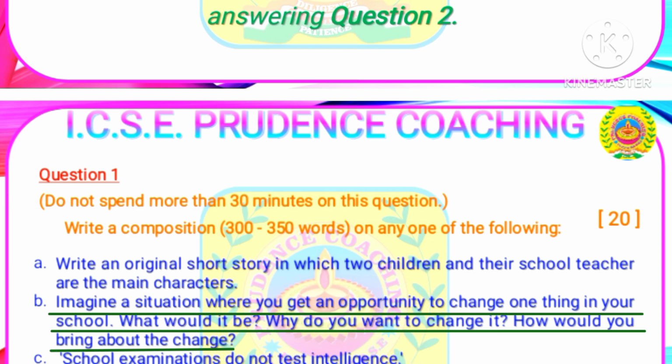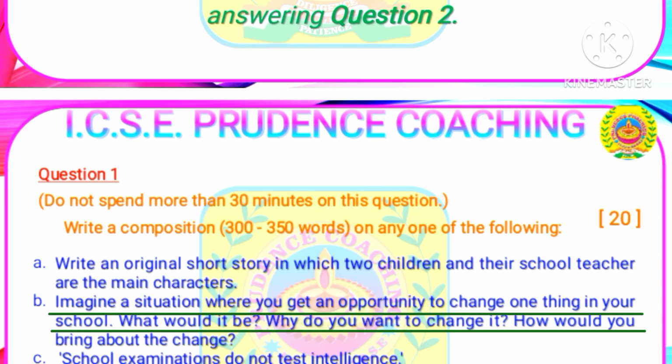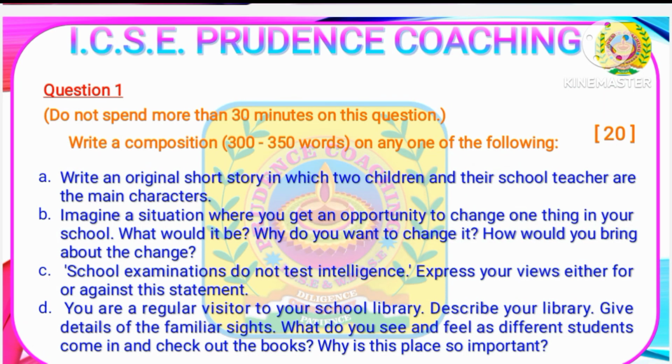You must attempt this type of question because these are unique questions that are very much scoring. If you can write it in an authentic way, then obviously you can score the maximum marks from this section. You must make at least 3 different paras according to the given questions.